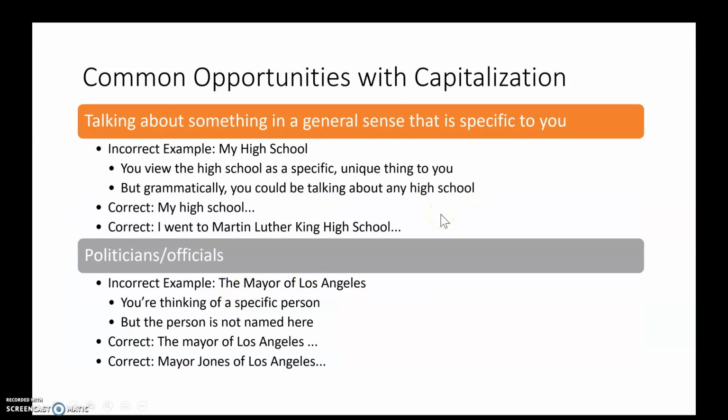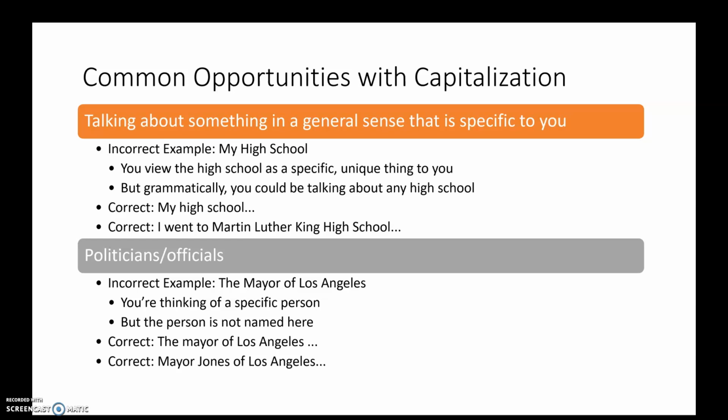Another thing that I see a lot with students is talking about something in a general sense that is specific to you. So if you say, my high school was great, well, you're thinking of a specific high school. You're thinking of the high school you went to. But in the phrasing of the sentence, you're actually not naming that high school. So you could still be talking about any high school.